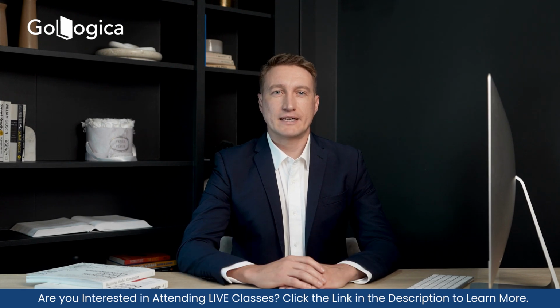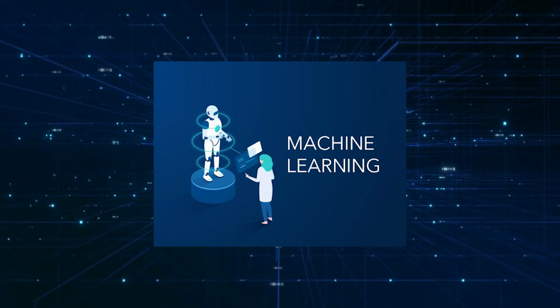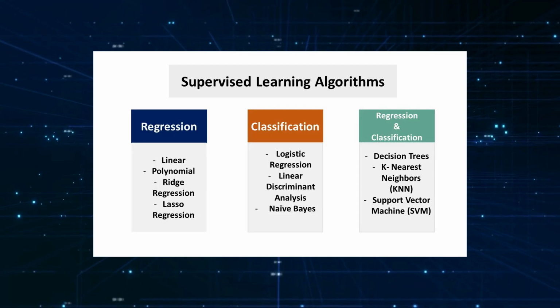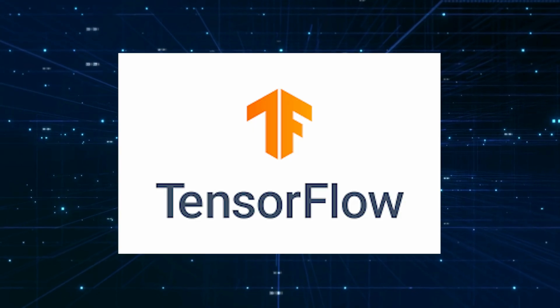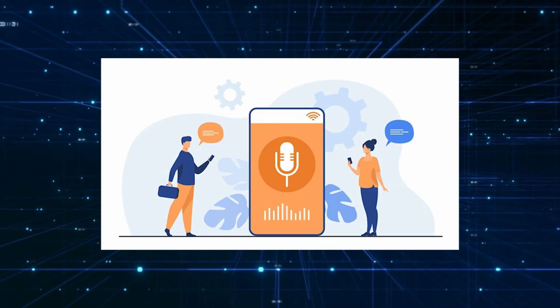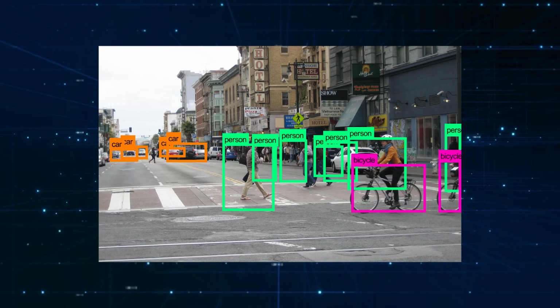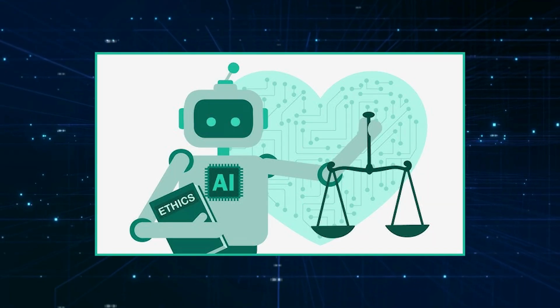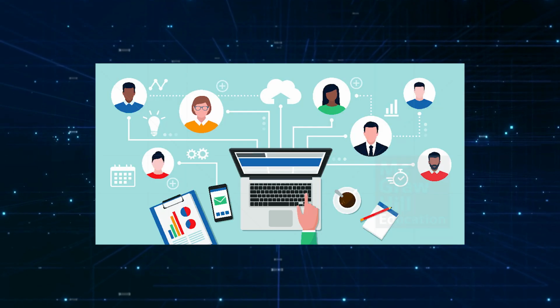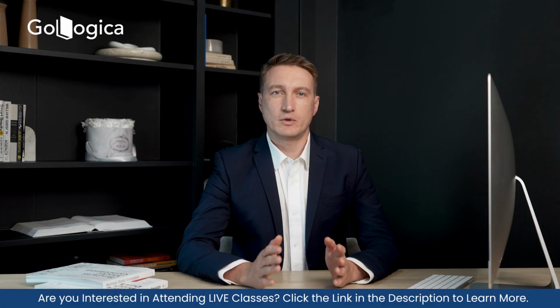GoLogica offers an extensive training program in machine learning, covering topics such as data preprocessing, supervised learning algorithms, deep learning with TensorFlow and PyTorch, natural language processing and speech recognition, computer vision, model deployment, and AI ethics. The program also includes practical assignments, industry case studies, and real-world projects.